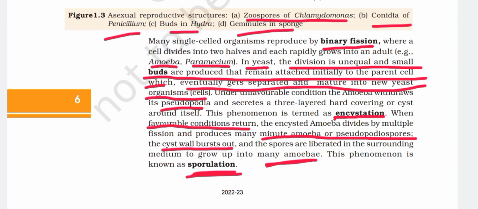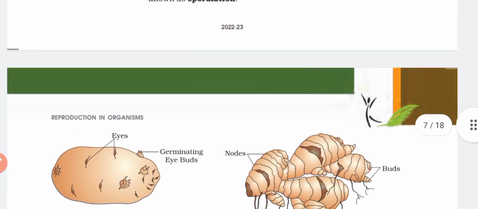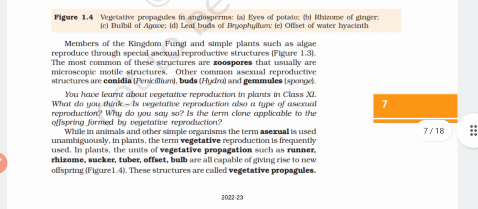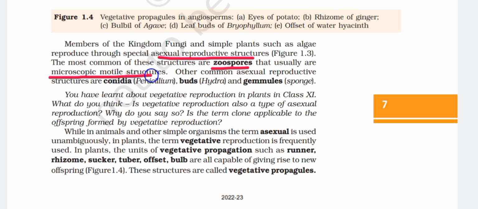Members of the kingdom Fungi and simple plants such as algae reproduce through special asexual reproductive structures, Figure 1.3. The most common of these structures are zoospores, that usually are microscopic motile structures. Other common asexual reproductive structures are conidia in Penicillium, buds in Hydra, and gemmules in sponge.